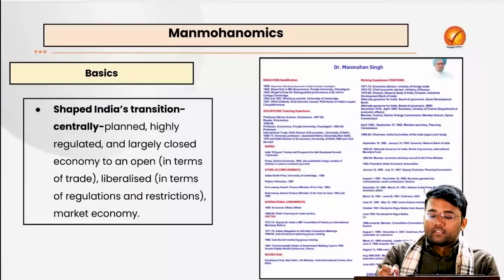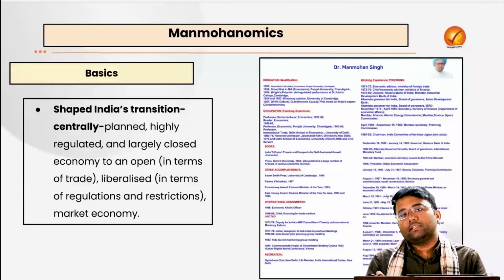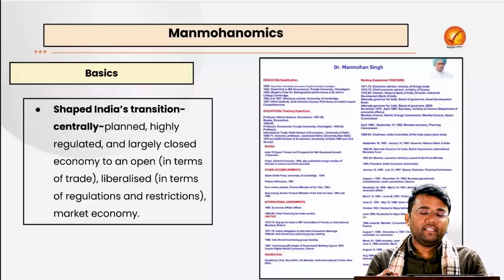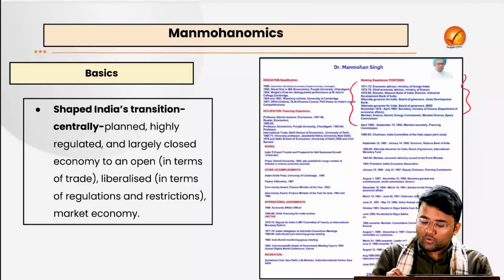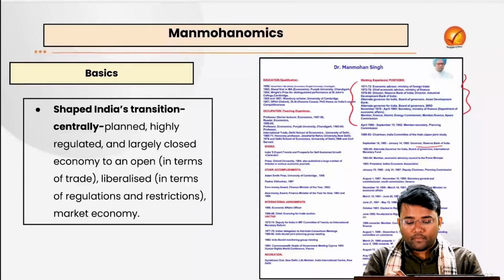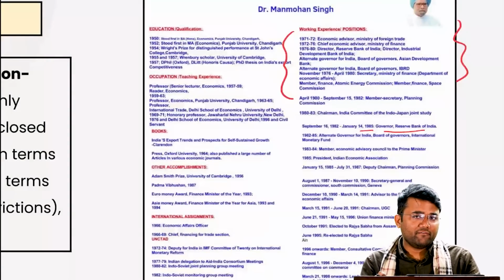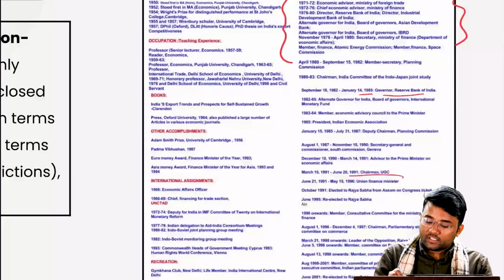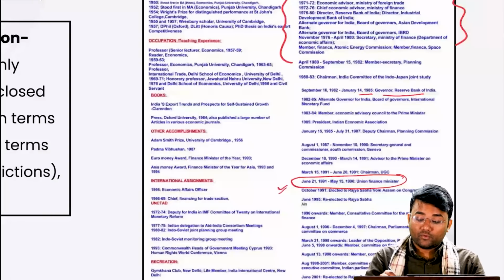So why was Dr. Manmohan Singh the person chosen to be the architect of these reforms? Because of the dynamic career that he had. He had earlier acted as an advisor in various ministries, and then he was also the governor of RBI from September 16, 1982 to January 14, 1985. Then he was the Union Finance Minister from June 21, 1991 to May 15, 1996, and this was the period of these LPG reforms.